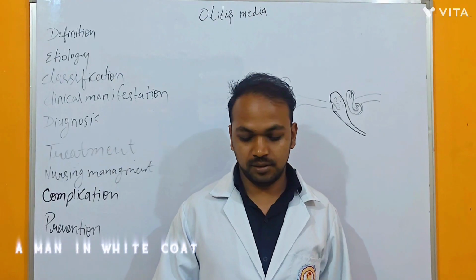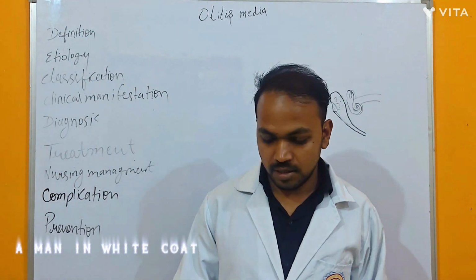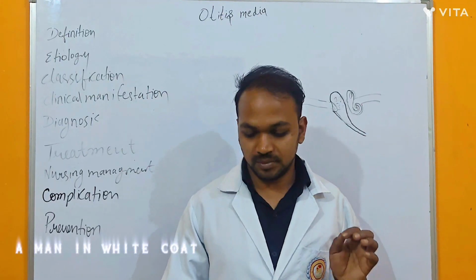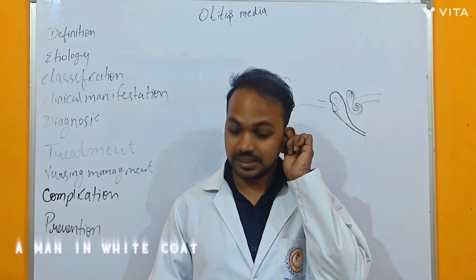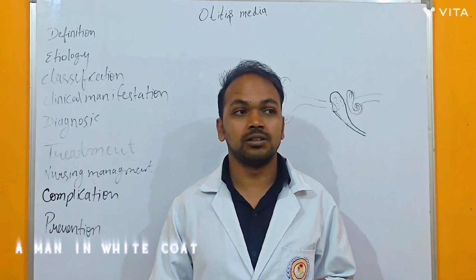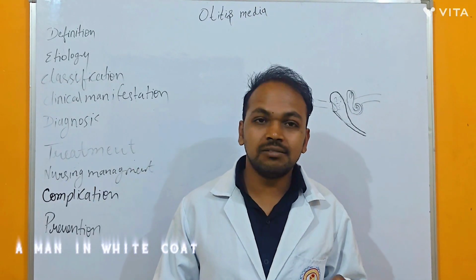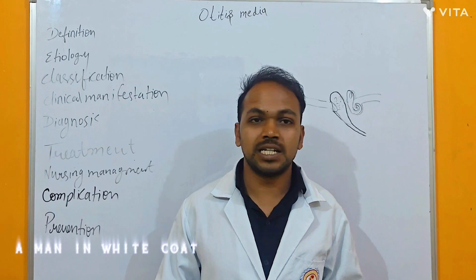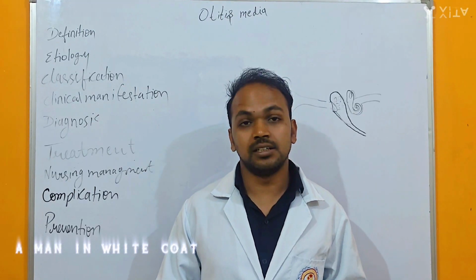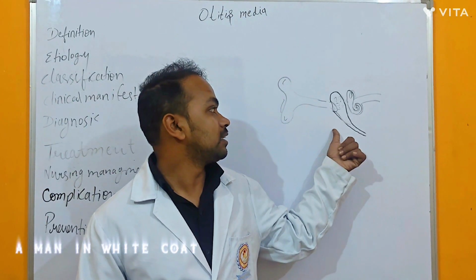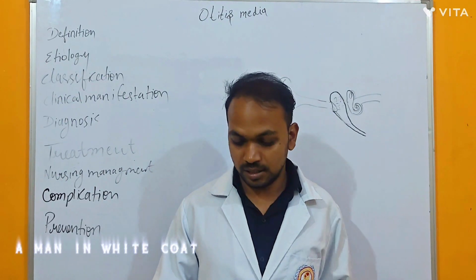Then signs and symptoms, meaning the clinical manifestations. The first sign is ear pain. Then the child pulls the ear. Because of the ear pain, the child will try to pull his ear. Then fever, as you all know, because of infection and inflammation there are chances of fever. Irritability and crying: because of otitis media, the baby will be irritable and cry. Then hearing loss. Because of the infection and increased fluid accumulation in the middle ear, there are chances of hearing loss.